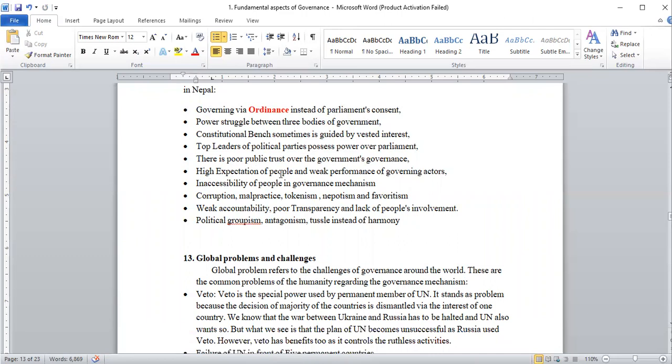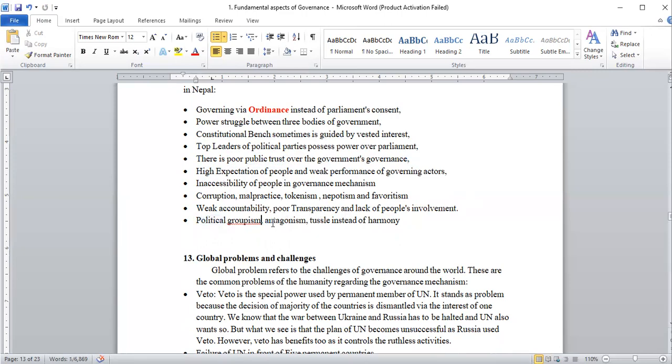And there is high expectation of people. That is also a problem. People expect too much from the government. Then there is inaccessibility of people in the governance mechanism. People don't have access to the governance mechanism. Everything is decided from inside the door. Then corruption, malpractice, tokenism, nepotism, and favoritism are also other problems. Weak accountability, poor transparency, and lack of people's involvement are also problems.